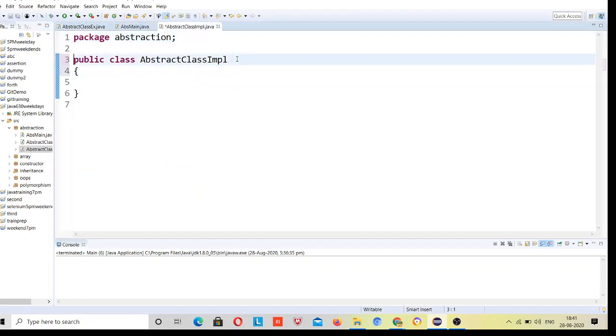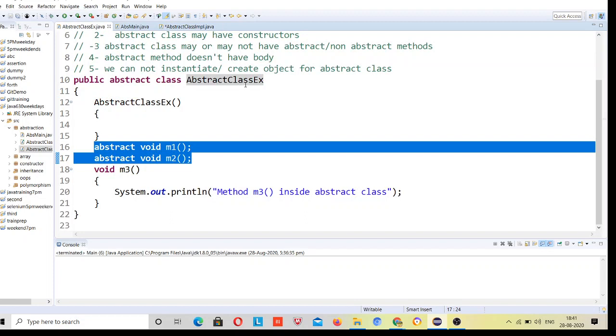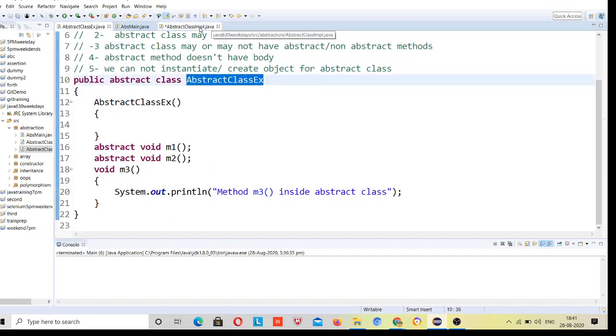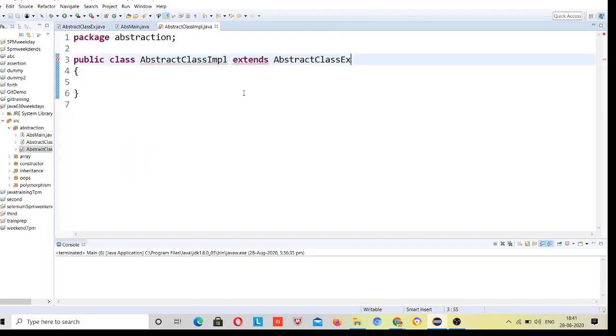Okay, so how can I implement? Just extend that class, extends, so that these methods will be present inside that class. Now see the error.